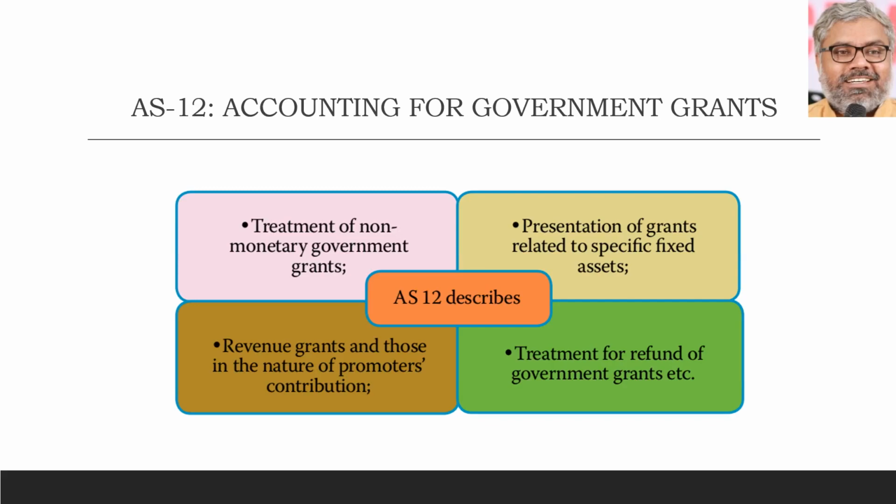And one more important point from examination point of view, how to deal with the refund of government grants. Okay, you received some government grants, you have passed some journal entries. Then when the conditions which are attached to that government grant are not fulfilled by the enterprise, then there might be a possibility that the enterprise has to refund them. In such case, how to treat? That is also one thing that AS 12 tells us.